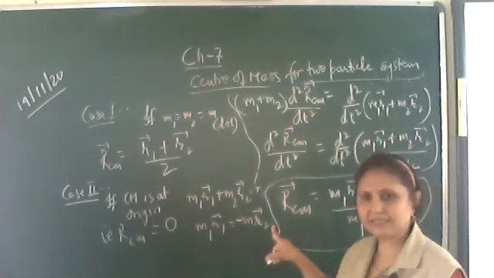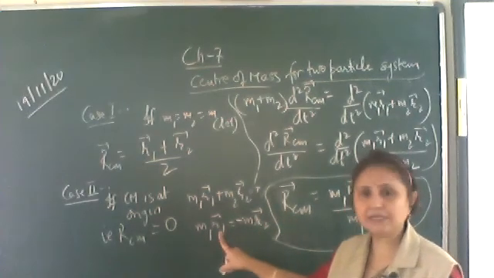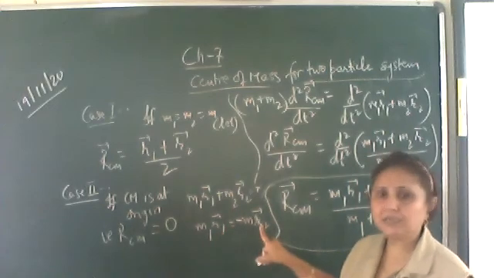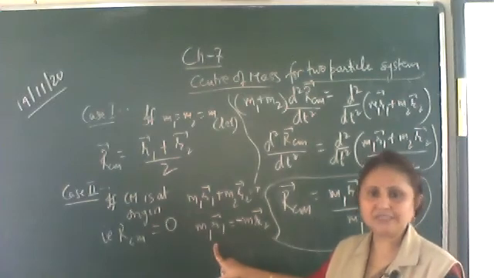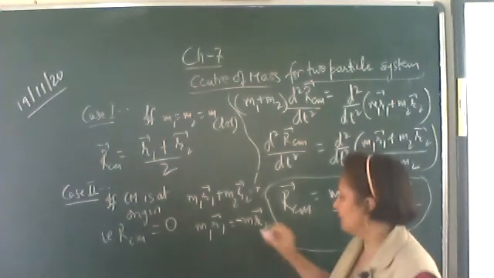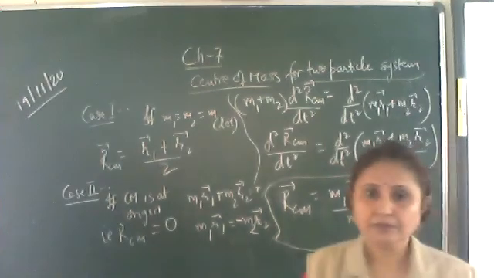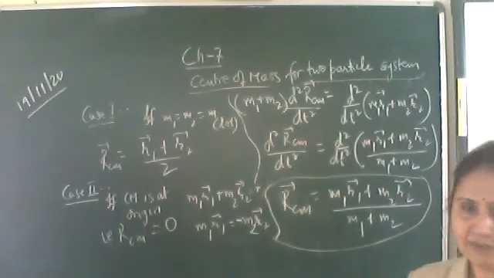If it is the x-axis, one particle will be along plus x-axis, the other along minus x-axis. Or if one particle is along plus y-axis, the other will be along minus y-axis. That is, both the particles will be in the opposite direction of the center of mass.